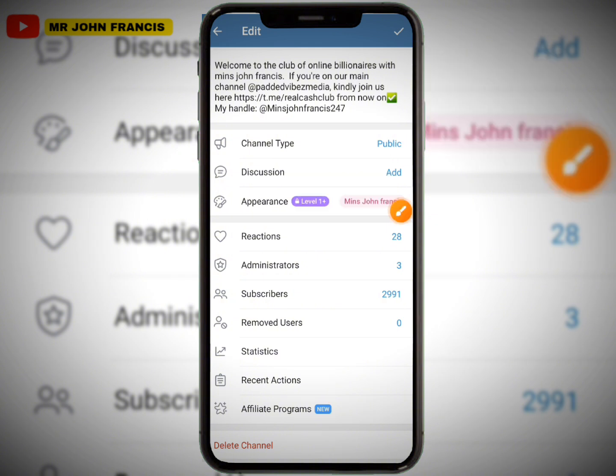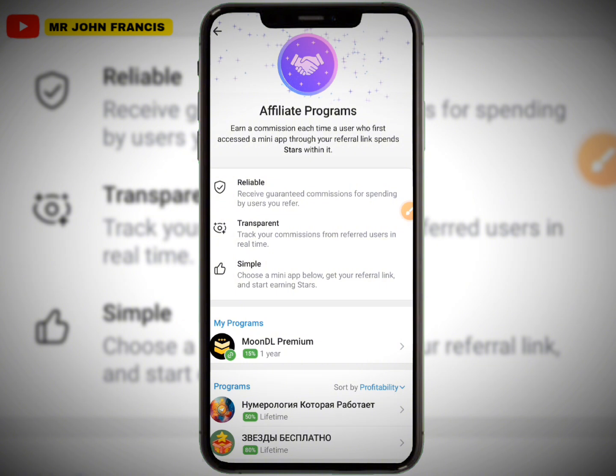Okay, so I'm going to educate you on what this is all about, what you ought to do and what you ought not to do on this very platform to make your money. Right, so all you need to do is click on it. When you click on it, you're going to see this affiliate program. This is what they said: earn a commission each time a user who first accessed a mini app through your referral link spends stars within it. Okay, then you're going to earn a commission of what that particular person spent.